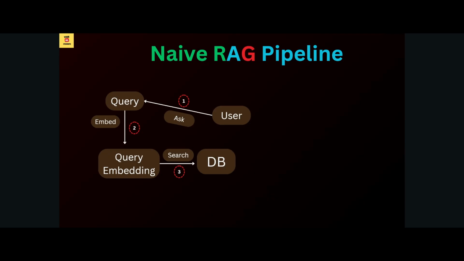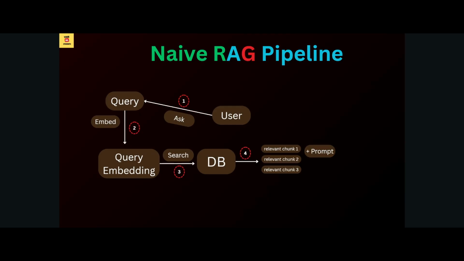We do a search on the DB, because in my DB I have stored my data or embeddings. Whatever query you have provided has been converted into embeddings. Now these embeddings will search the DB and find out which chunks are matching or closely matching the query embedding. Once it is done with the search, it will give you multiple chunks. Let's say it has found 3 relevant chunks: chunk 1, chunk 2, chunk 3. It has found 3 relevant chunks from the DB that closely match the query embedding.